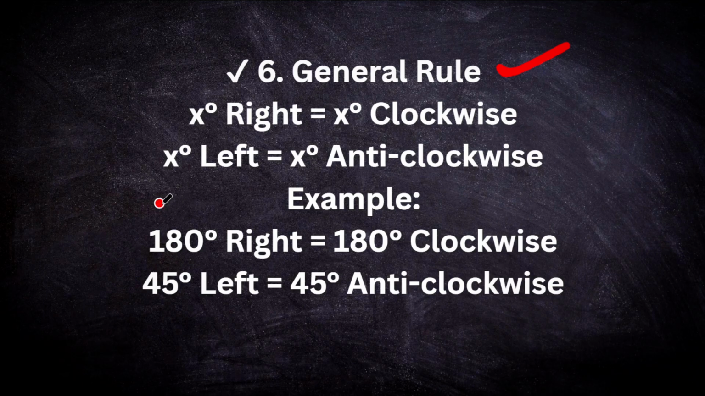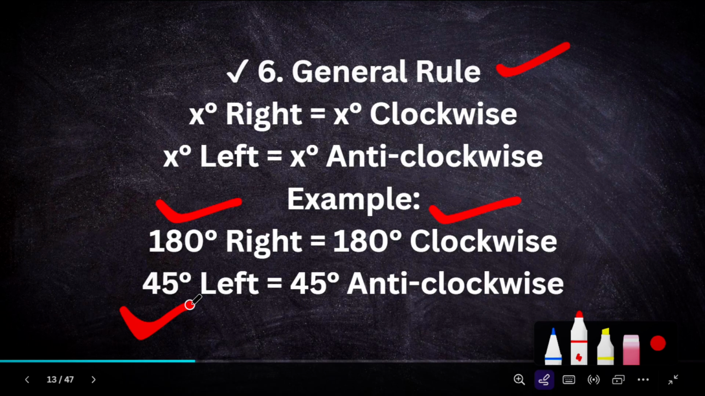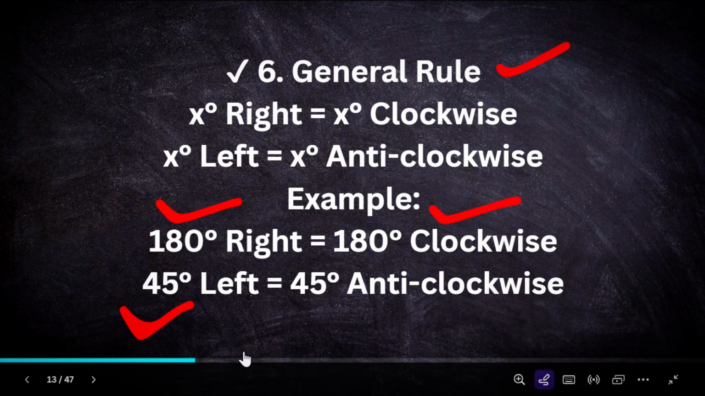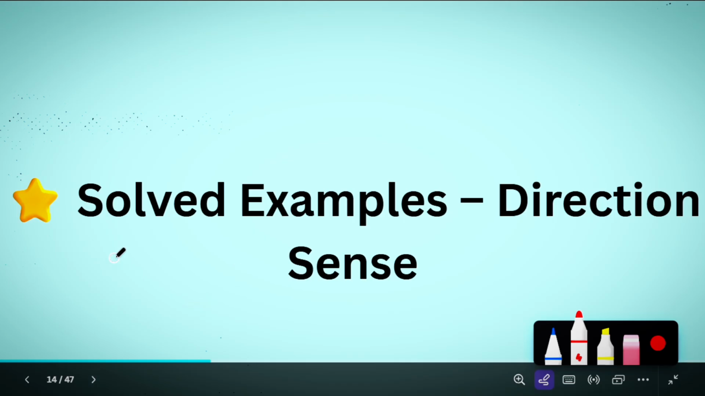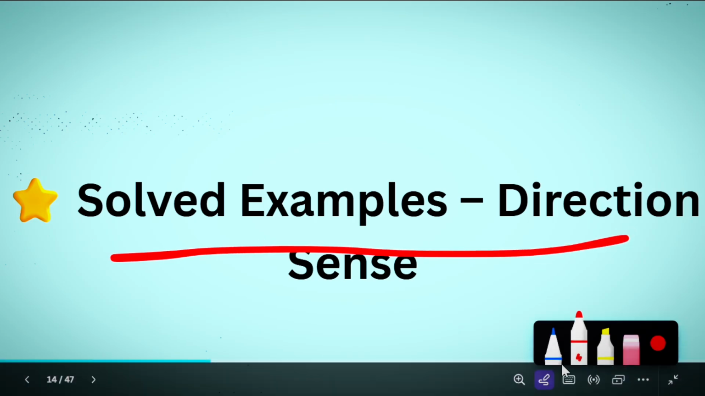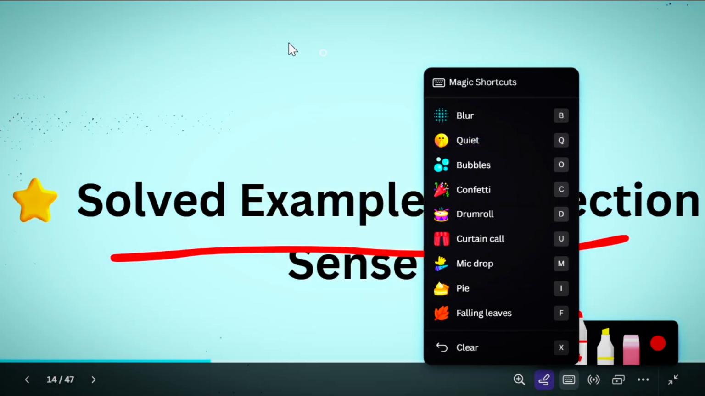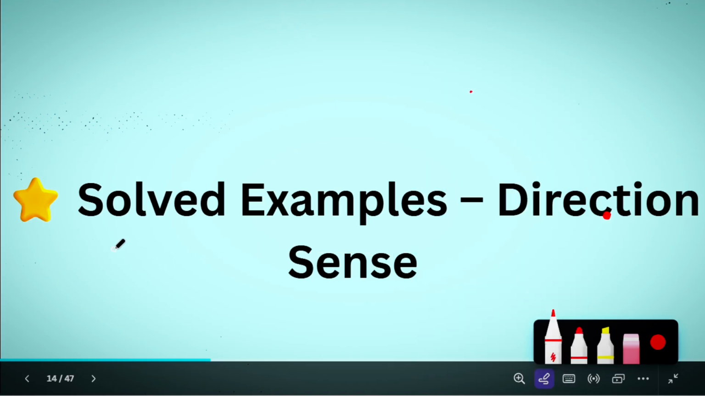So for example, 180 right, so 180 degree clockwise, and 45 degree left, so 45 degree is anti-clockwise. This is the general rule: the right angle is equal to clockwise and the left angle is called anti-clockwise. So now let's solve the examples of the direction sense.